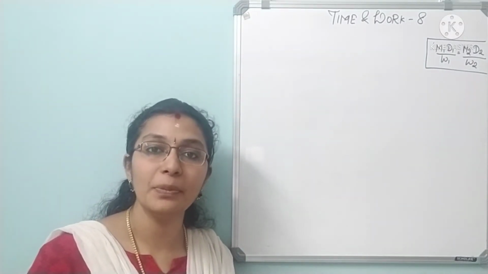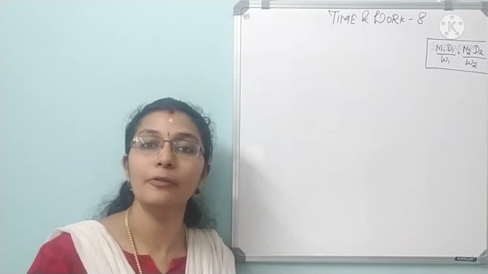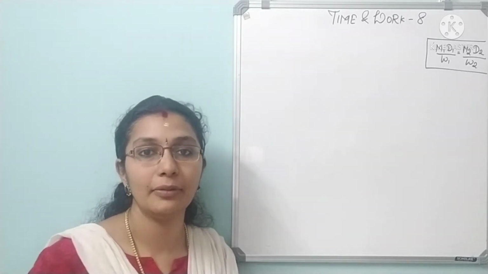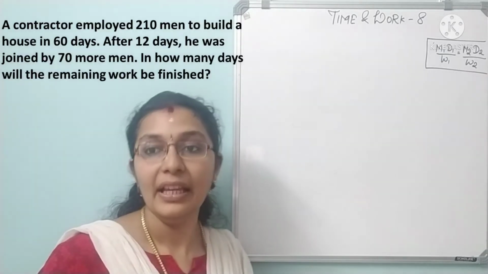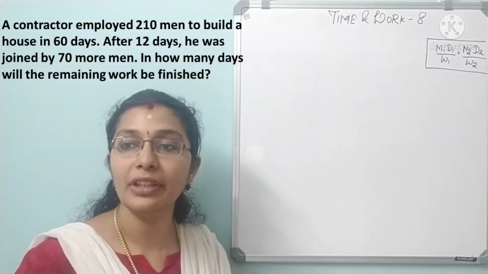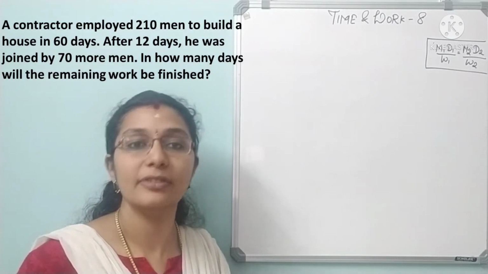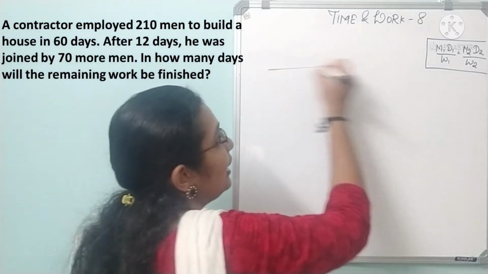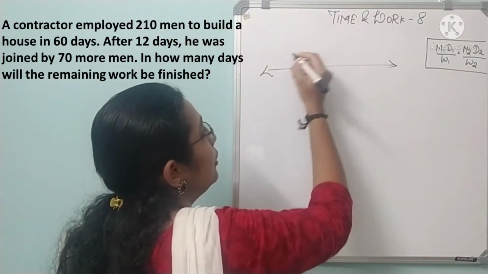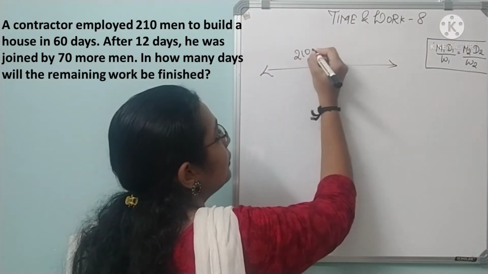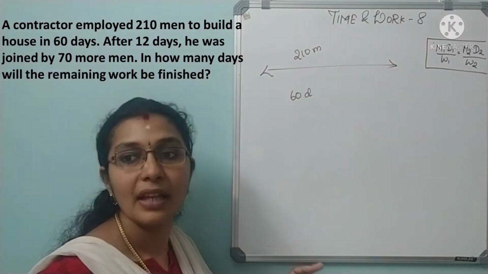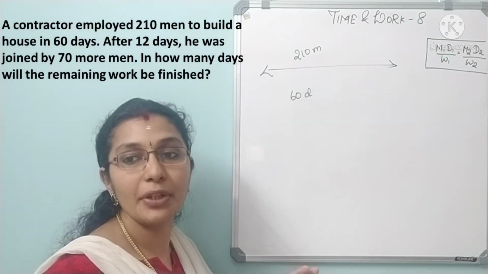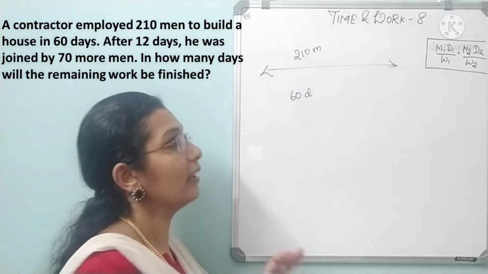Those who have watched my previous session can solve it by yourself, because this is a part of that variety of question. Just for brushing up, I have brought it. So let's start. A contractor employed 210 men to build a house in 60 days. So how will we draw? We'll use a line diagram. 210 men in 60 days. Right? Yes. After 12 days, he was joined by 70 more men.